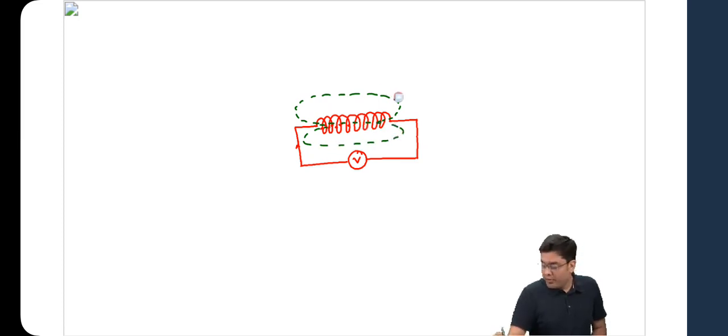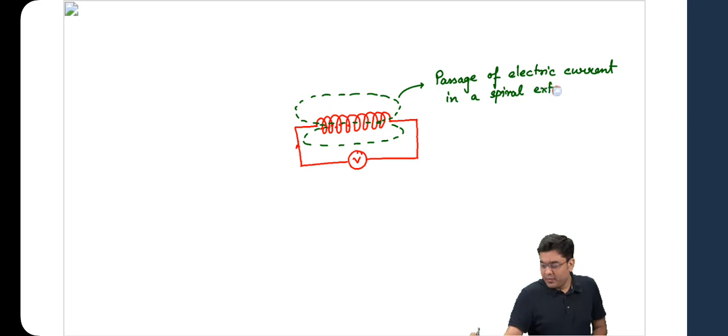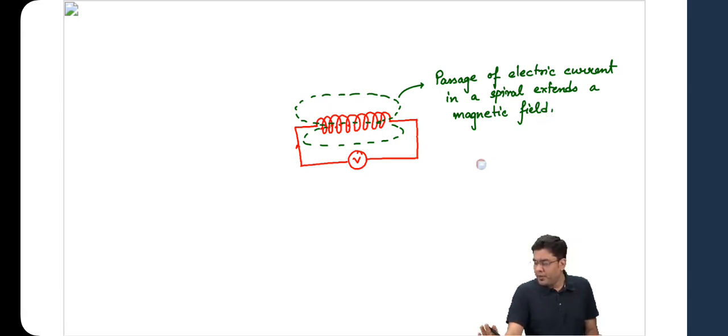Okay, so passage of electric current in a spiral extends a magnetic field. Were we aware about this? No?